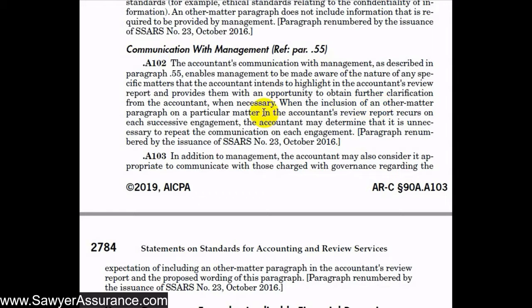Also, they say that if we've included that matter for a couple of successive engagements, it might not be necessary for us to keep including that in the financial statements, and so we might take it out in future engagements. And also, we might find it necessary to communicate with those charged with governance regarding the expectation of the other matter paragraph and the proposed wording of that paragraph, if those charged with governance take a more hands-on approach to these sorts of things.